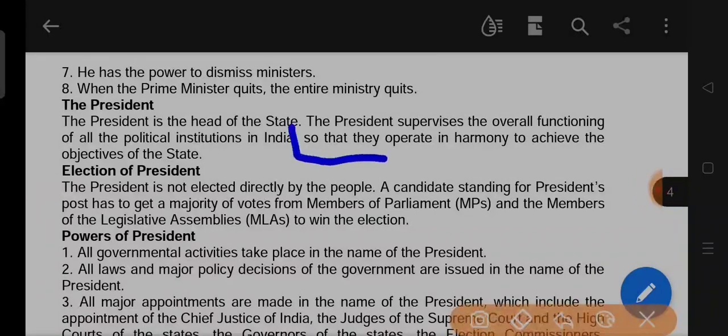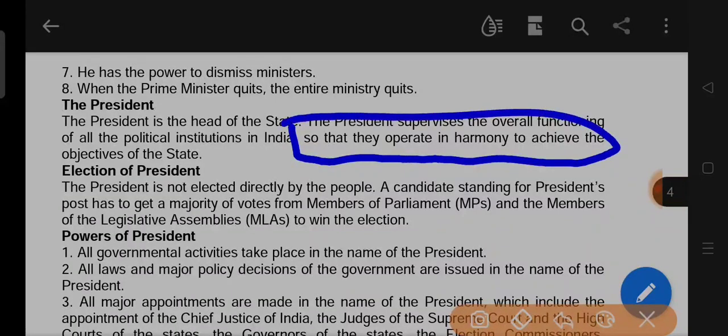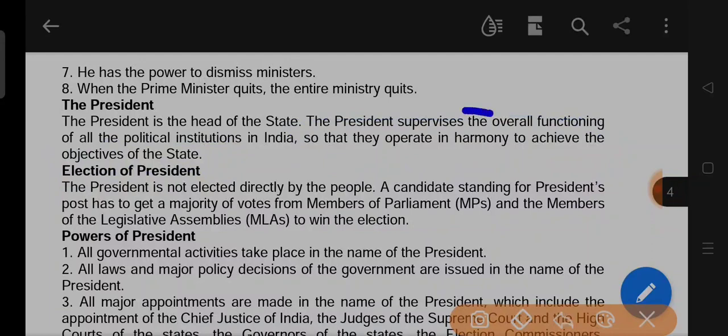So that they operate in harmony to achieve the objectives of the state. Harmony means understanding.